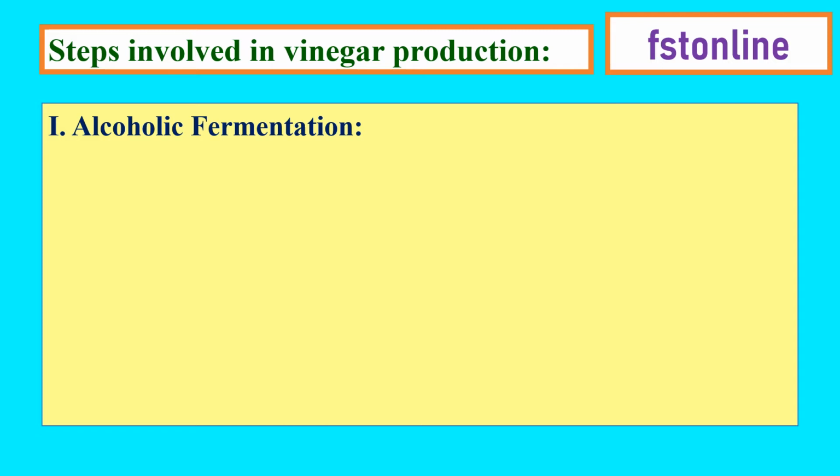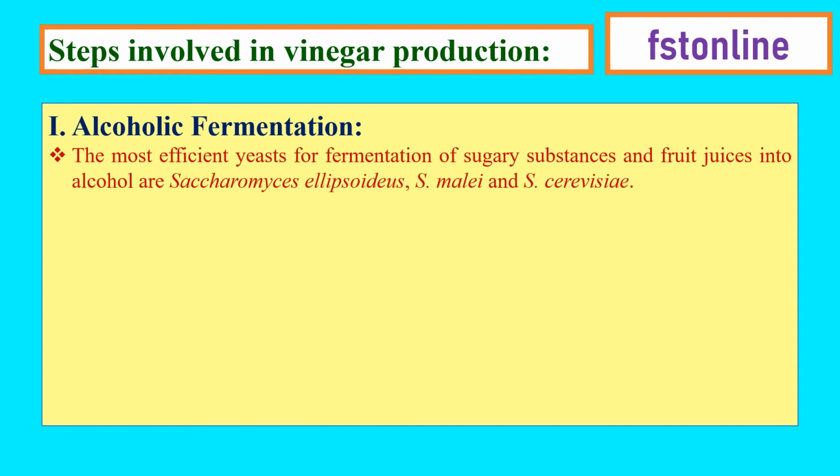For alcoholic fermentation, any agricultural waste or fruit juice can be used as the raw material. It means any raw material that contains sugar can be used for alcohol production. The most important biological agent used to carry out the fermentation is yeast.